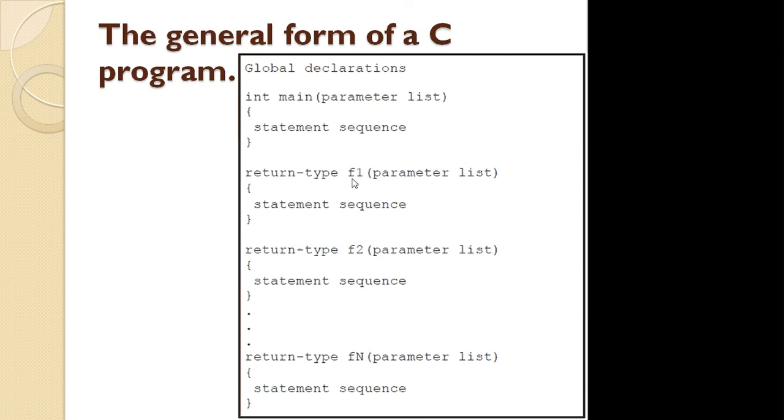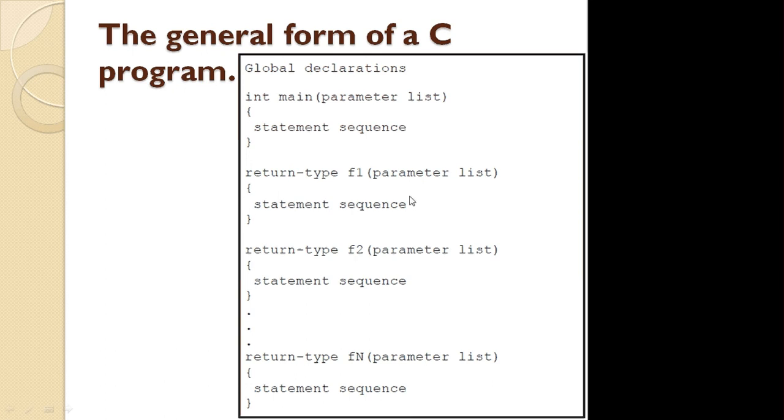If your function is returning nothing, we write void over here. If your function returns an integer, then we write int. Then we write the function name, and in the opening and closing round brackets we write the parameter list, if any. Then again in opening and closing curly brackets we write the statements which are to be executed under this function. Similarly we can write n number of functions in the same program.